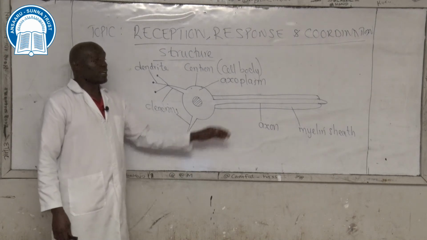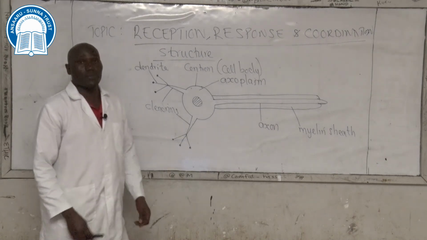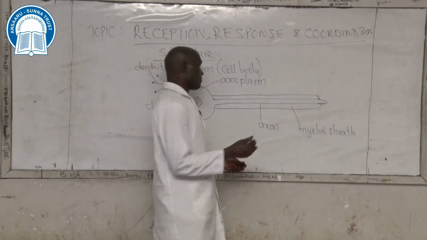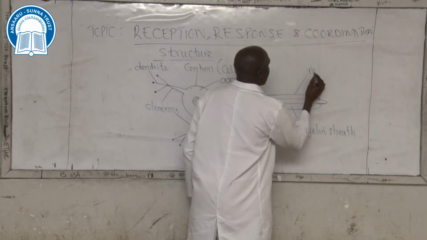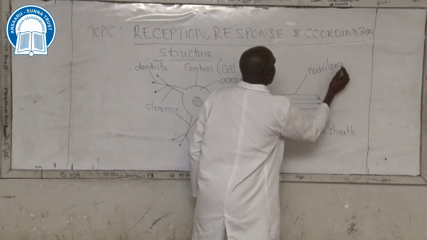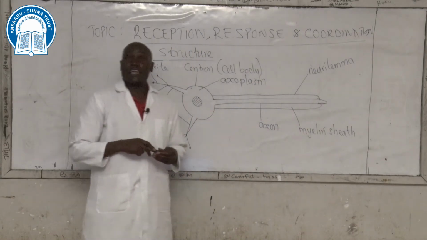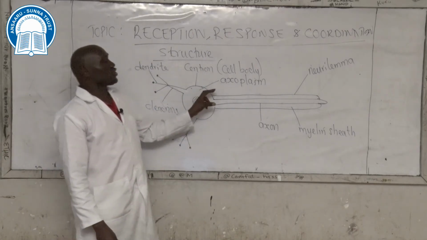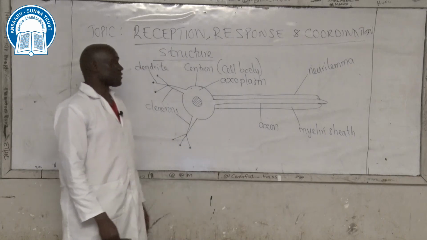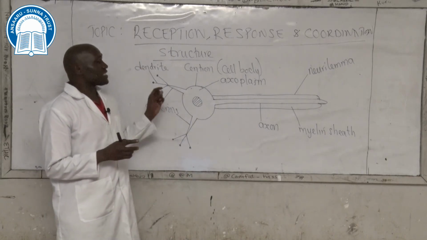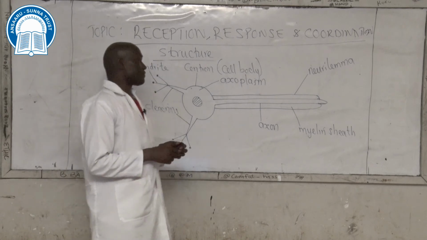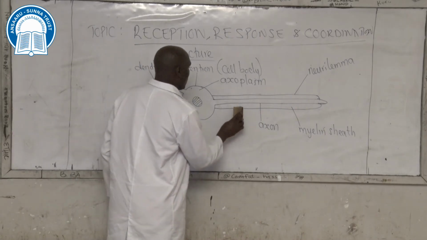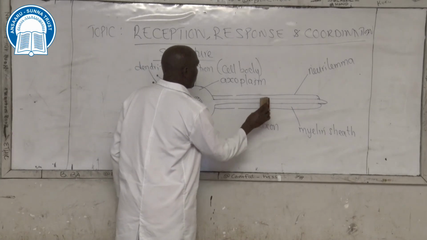Then myelin sheath, which is the layer of fats, is covered by a thin membrane. The thin membrane that covers the myelin sheath is known as neurilemma. Myelin sheath is never continuous as I have drawn it, but myelin sheath has some 1 millimeter constrictions. So after 1 millimeter, there's a part that curves in, a constriction. So we'll have constrictions at 1 millimeter intervals.